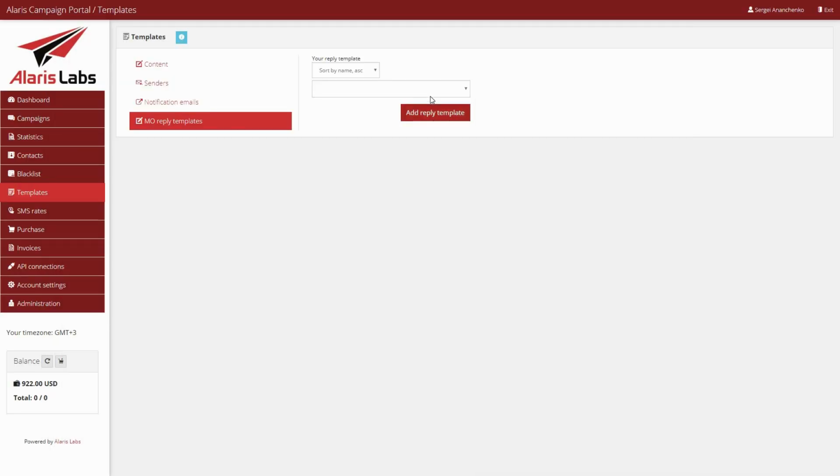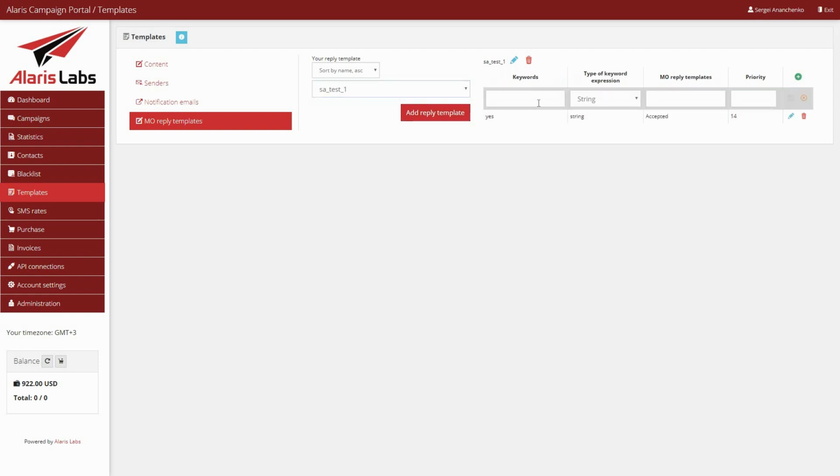The campaign portal now allows configuring automatic responses to MO messages that were received in response to a campaign. To enable the feature, the new reply template has been added to the templates page.